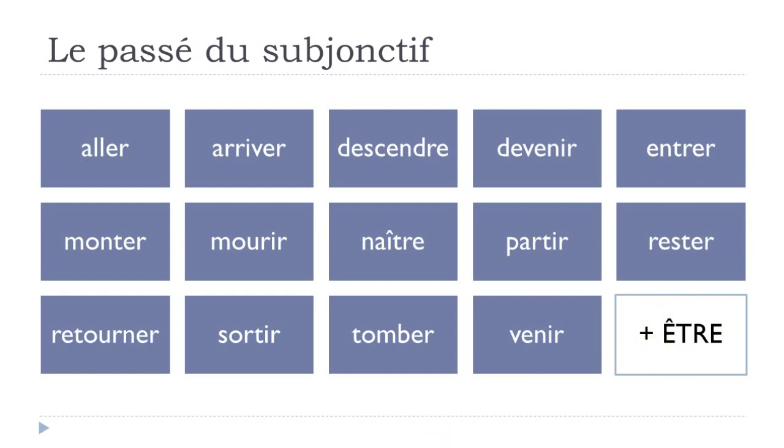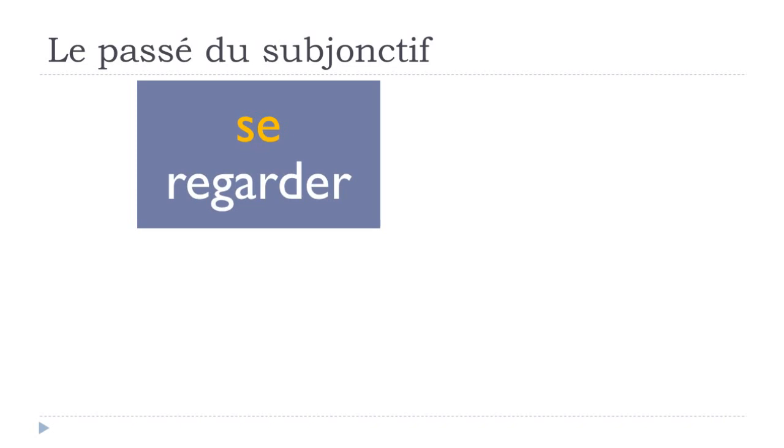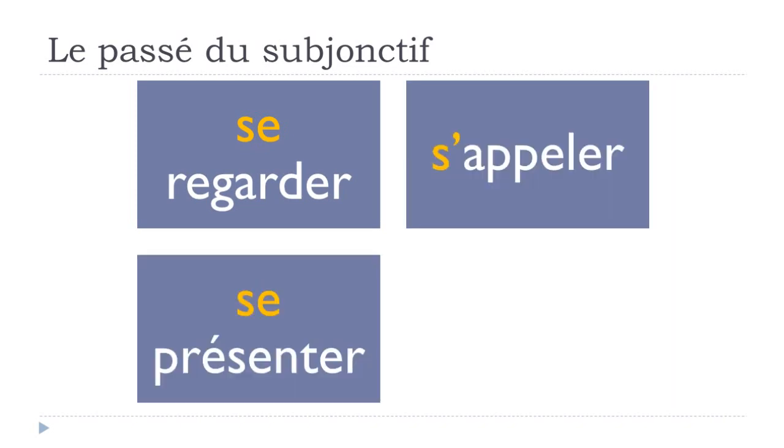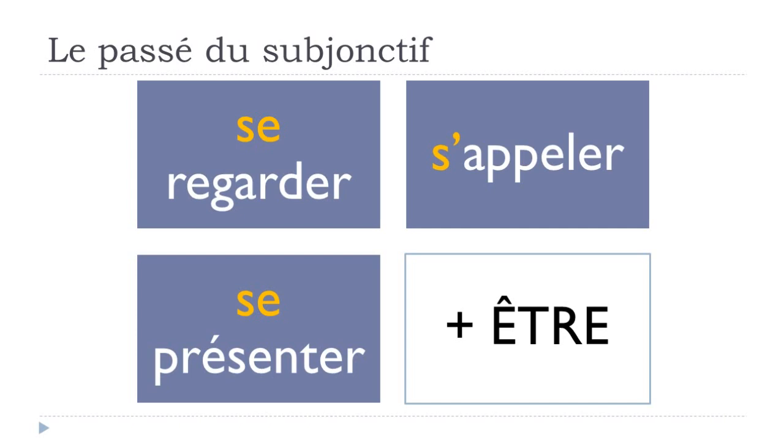Okay, and then of course, as we saw previously, all the reflexive verbs, so se regarder, s'appeler, for instance, se présenter, they will require être. So as long as you've got these verbs, you know, se something, then you should keep in mind that you will have to construct them with être, and of course they will behave a bit differently because you will have to add little things, but we'll see that in this lesson, don't worry.